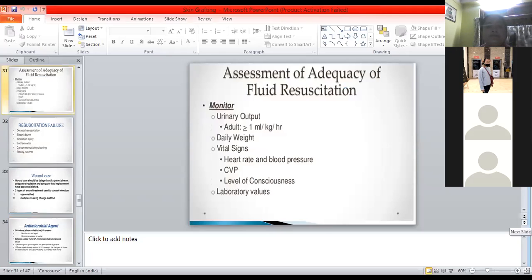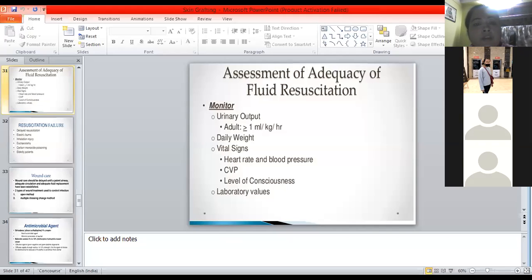Next, you see how we will assess. Okay, we have started with the fluid resuscitation, we have done the calculation. But we have to know whether the fluid resuscitation that we are giving to the patient is really having the effect, a good prognosis. How will we assess that the adequacy of the fluid resuscitation is optimum for your patient? We can do it by various types of monitoring.